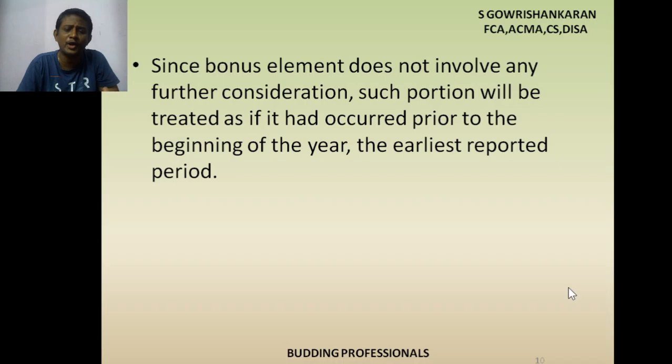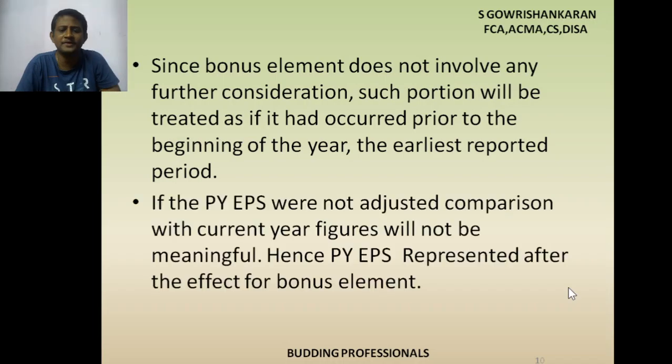If the previous year EPS were not adjusted, comparison with current year figures will not be meaningful. Hence the previous year EPS should be adjusted accordingly to reflect the bonus element. Because the rights issue is issued at a discount, that is bonus, and that bonus is from accumulated profit. From the past accumulated profit only I am giving this discount to my existing shareholders by way of rights issue.